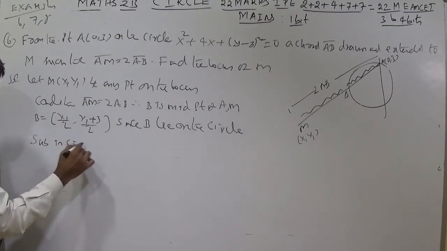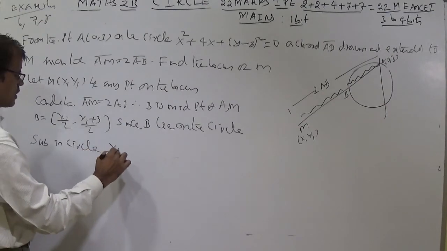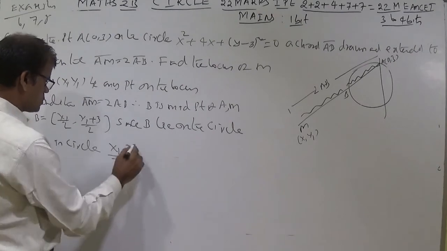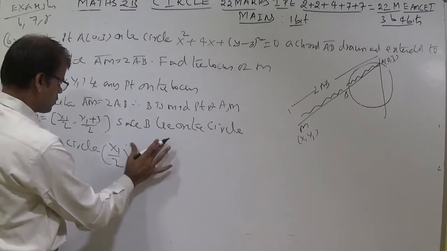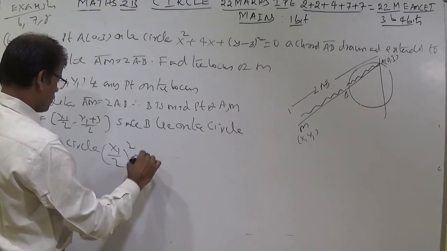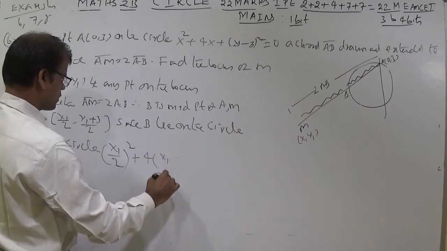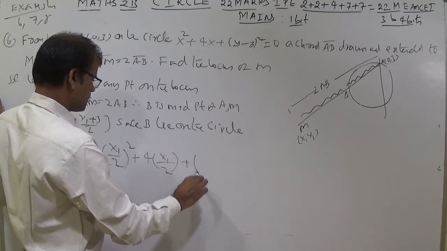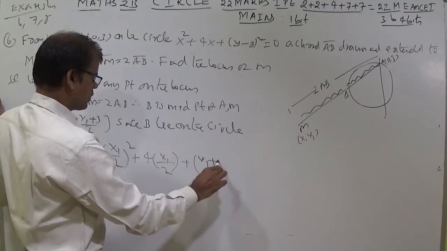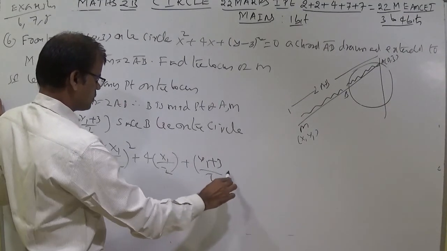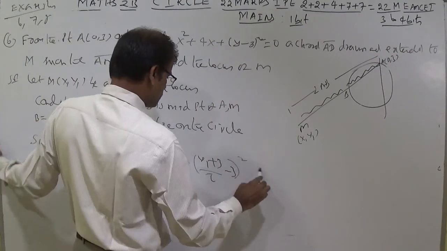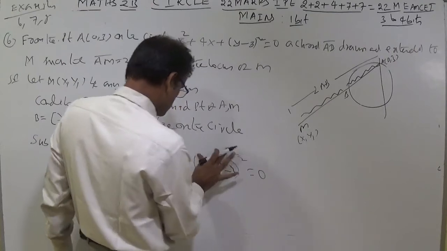Instead of x you write x1 by 2: x1 by 2 whole square plus 4 into x1 by 2 plus y1 plus 3 by 2 minus 3 whole square equal to 0.